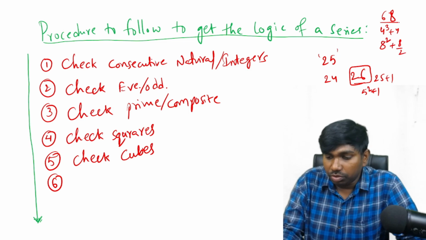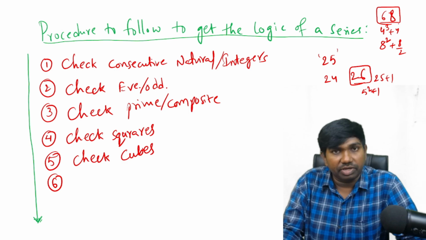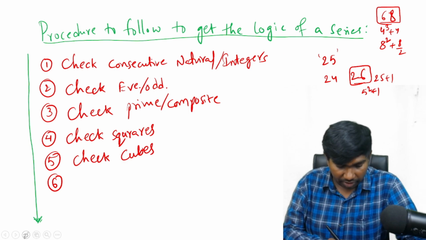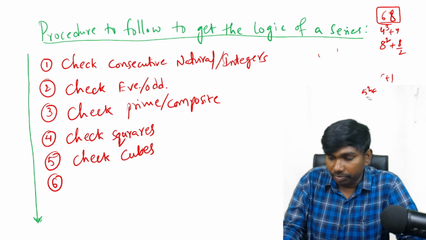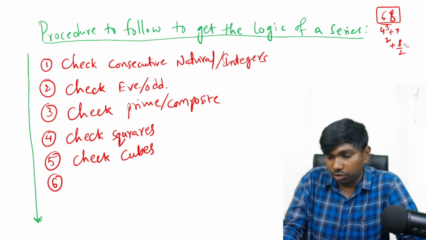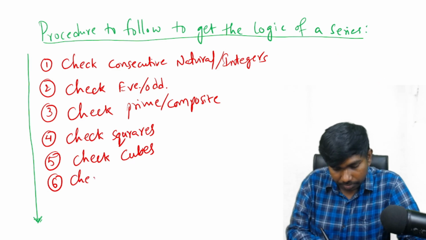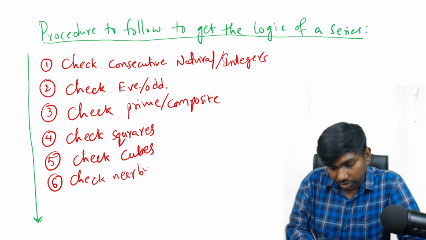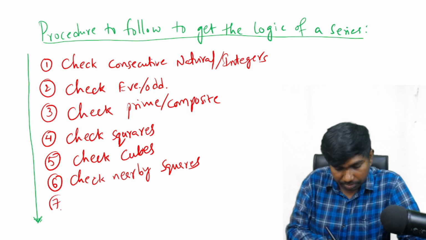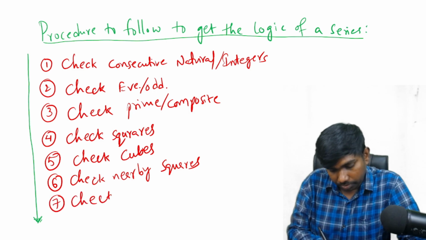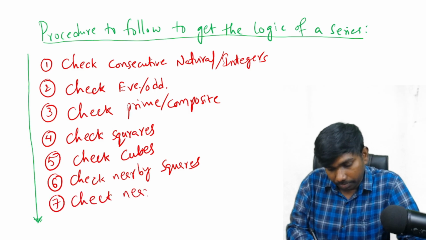So go by nearby perfect square numbers or nearby perfect cube numbers. If perfect squares or cubes are not matching, then check for nearby squares, and next step, check for nearby cubes.